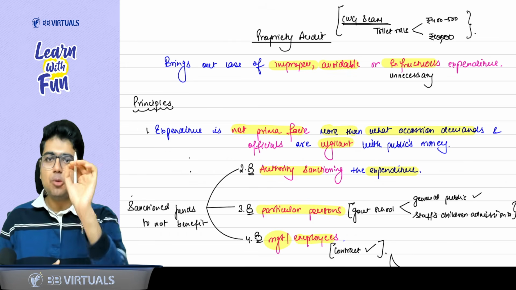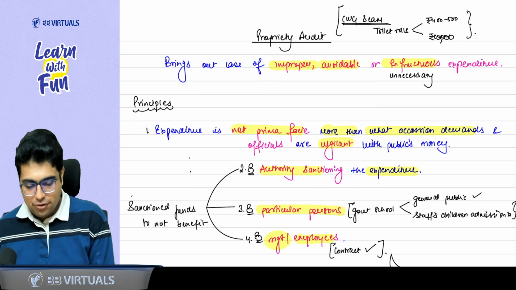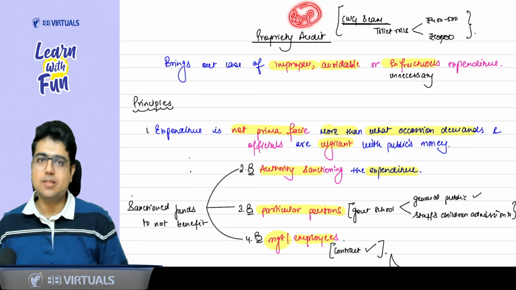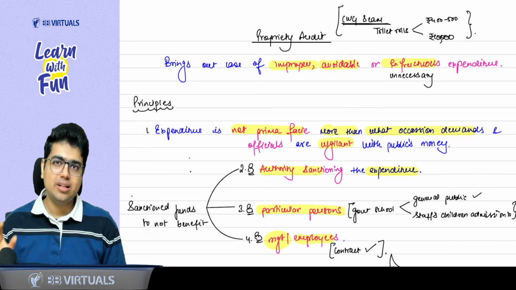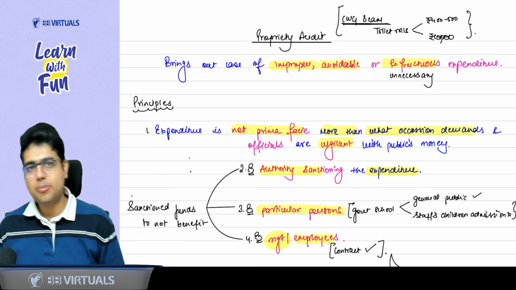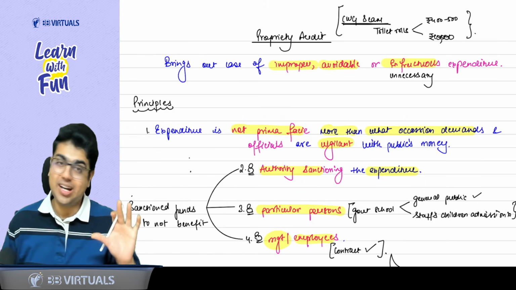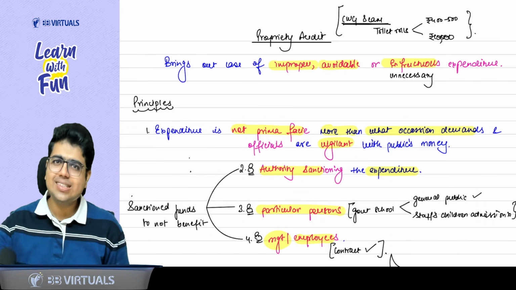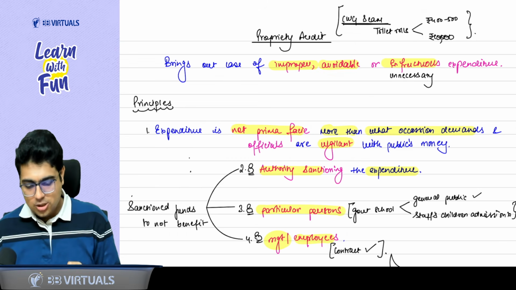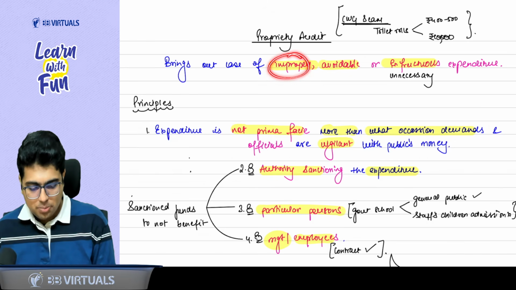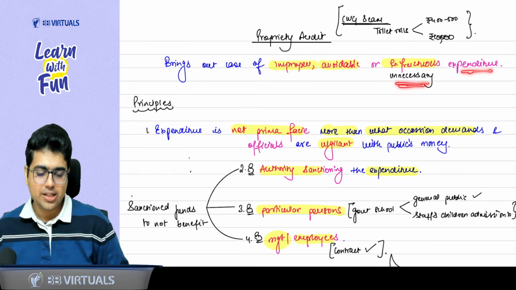So what does propriety audit mean? Basically, this is the audit of expenditure. Whatever unnecessary, avoidable, extra expenditure the government is doing, you have to catch as an auditor. Bring out the cases of improper, avoidable, infructuous expenditure. Infructuous means unnecessary expenditure by the government.